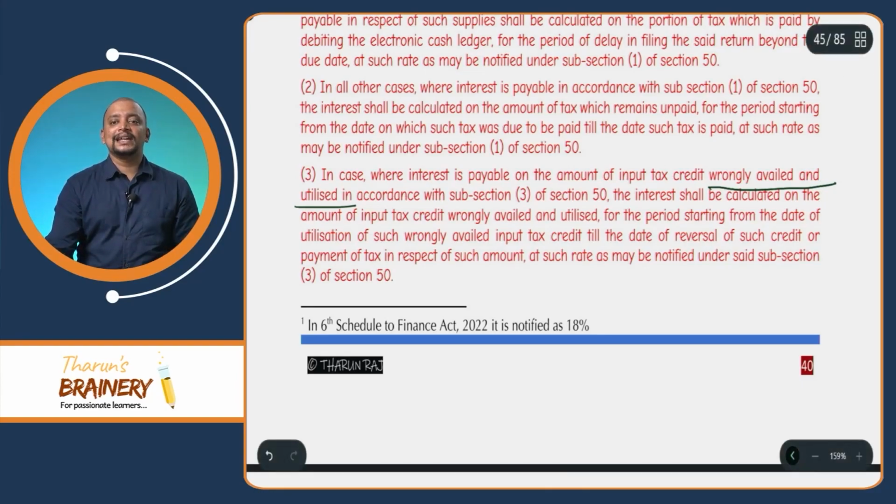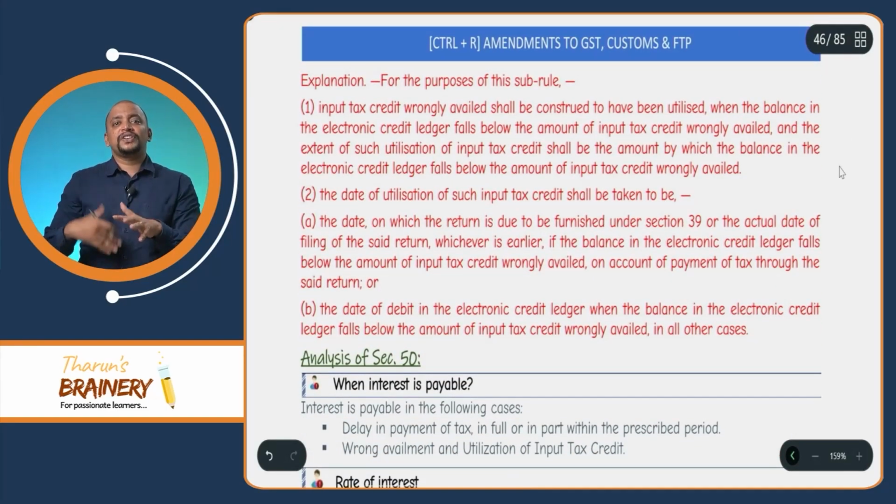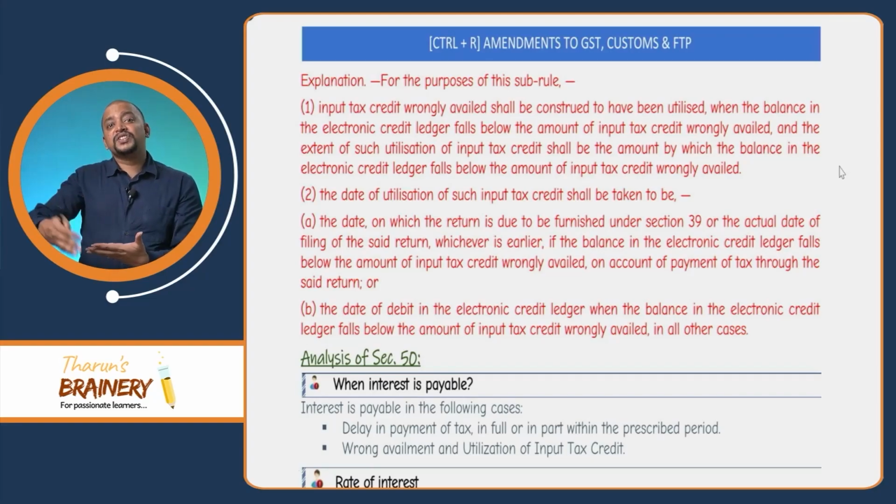What is considered as the date of reversal or date of payment? It is simple. For whichever month we file 3B in which we are doing the reversal or payment, that 3B filing date will be taken. And what will be taken as the date of utilization?